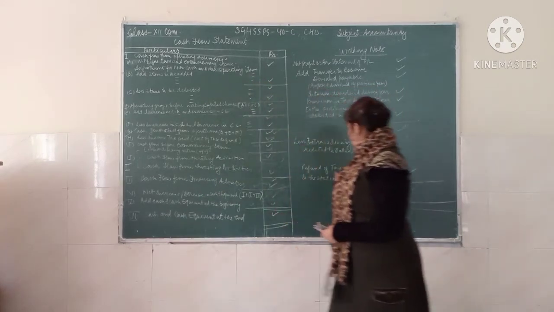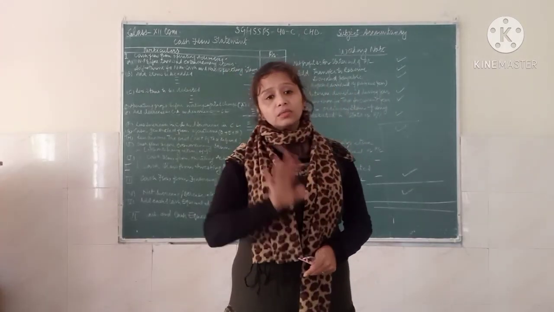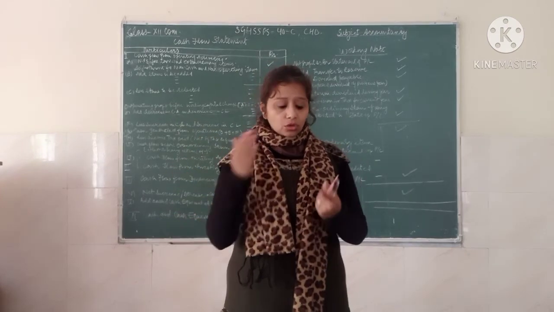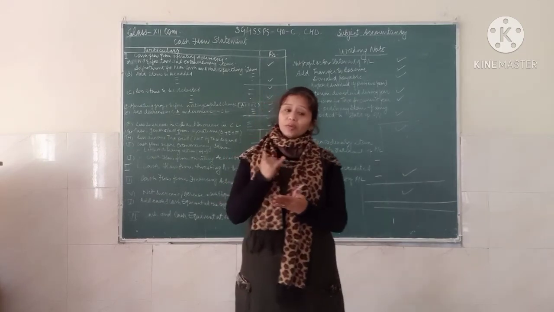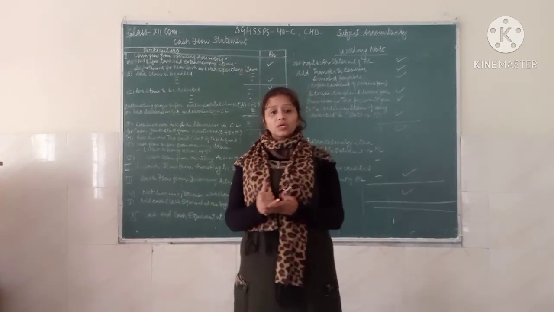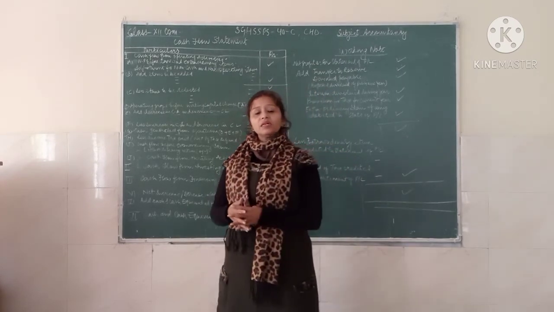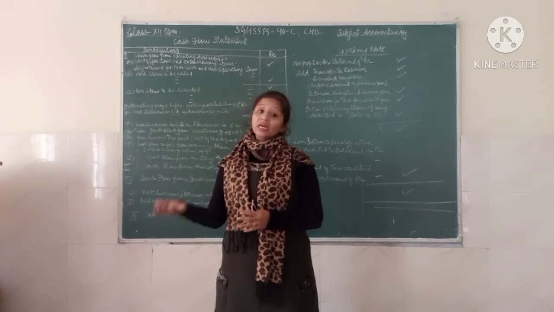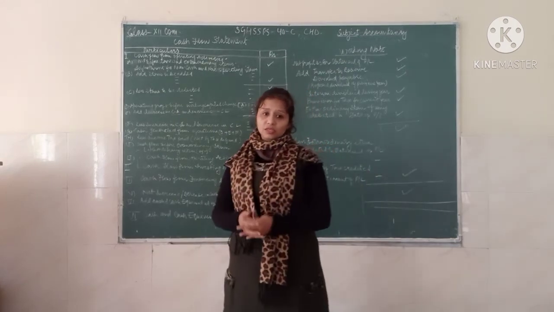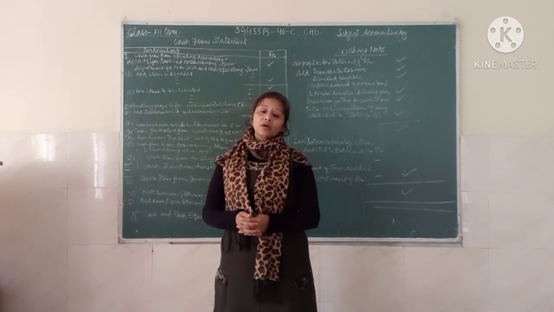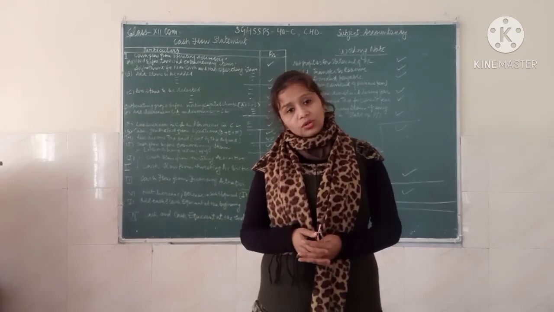After that, you also add all. When you are writing this amount, you also consider all your non-cash items and the non-operating items. Non-cash items mean the depreciation and amortization. Depreciation is used for the written down value of the tangible asset. Same when we take the written down value of the intangible asset, we change the word from depreciation to amortization. So when we find out the written down value of the intangible asset, that is called amortization.